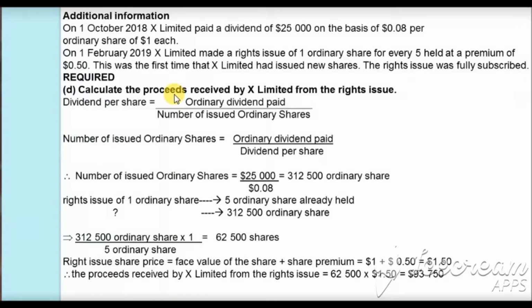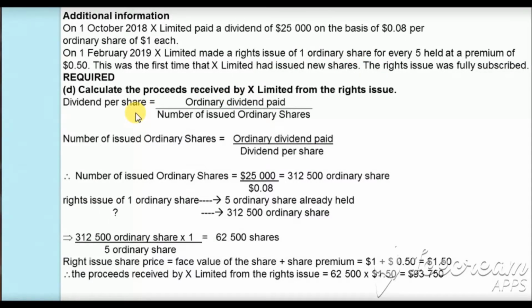So to find the proceeds, first we need to know the total number of rights issue shares, and here the information which is given is that the rights issue of shares is done on the basis that if you already have 5 ordinary shares, then one rights issue share will be issued. We don't even know the number of ordinary shares which have been issued. So first let's find out the total number of ordinary shares which was issued.